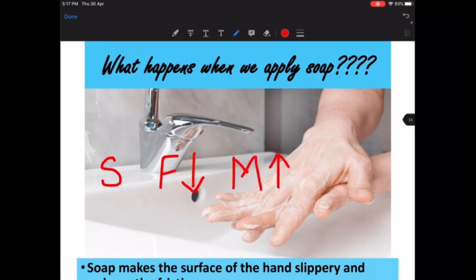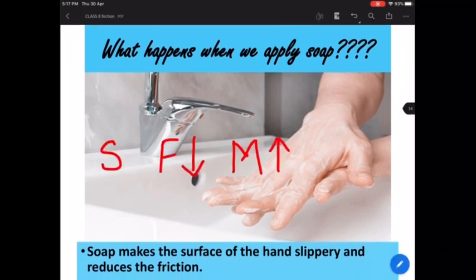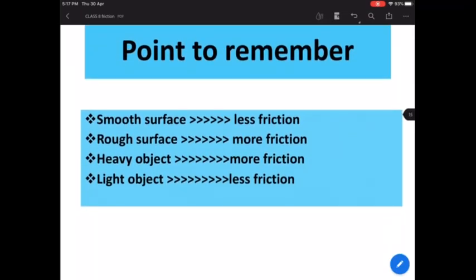So suppose you're trying to walk on this type of surface where there is soap water, then there are high chances that your movement is going to be very fast. You will be moving very fast. So there are chances for you to slip easily over the soap water, or any kind of smooth surface. Fine. Now let's move ahead, and these are the points that we discussed in the last class.